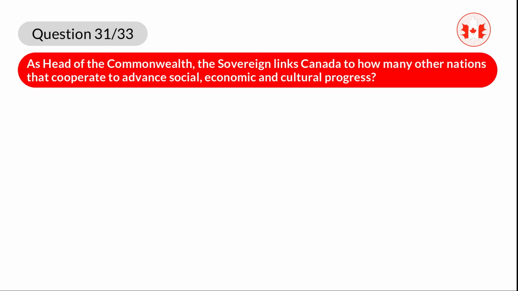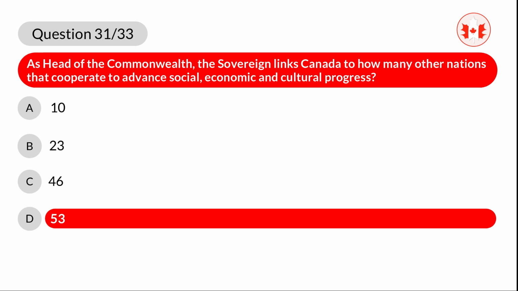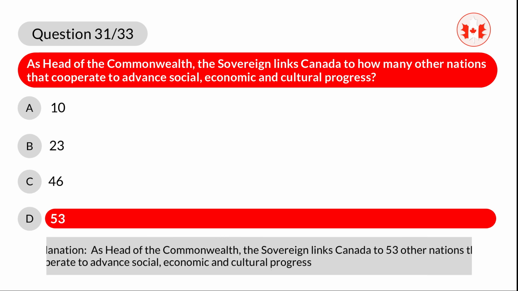Question 31. As head of the Commonwealth, the sovereign links Canada to how many other nations that cooperate to advance social, economic, and cultural progress? A. 10. B. 23. C. 46. D. 53. Correct answer is D. 53. Explanation. As head of the Commonwealth, the sovereign links Canada to 53 other nations that cooperate to advance social, economic, and cultural progress.